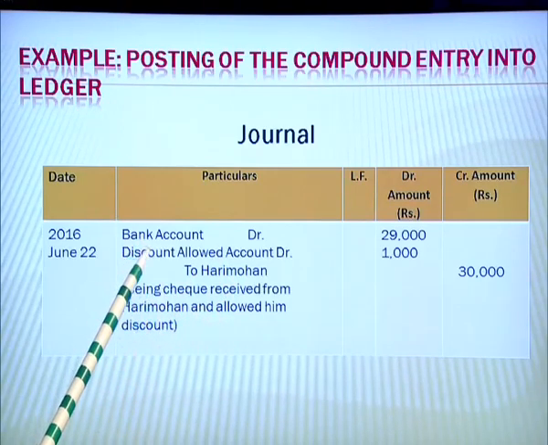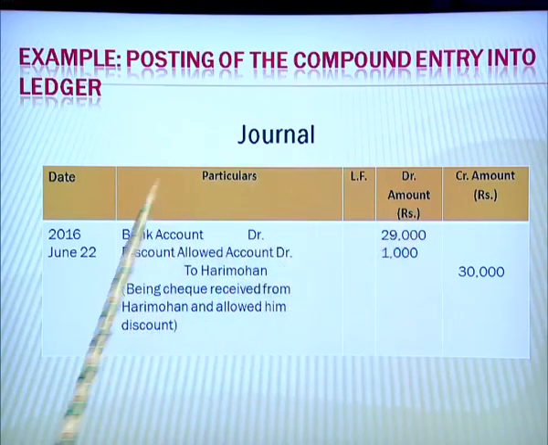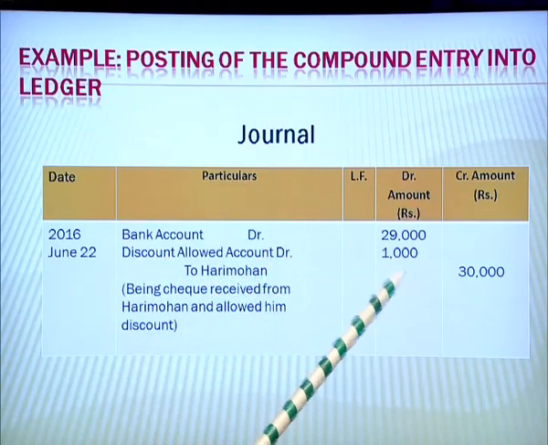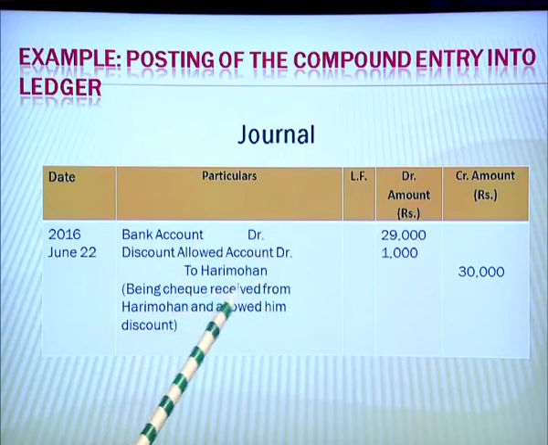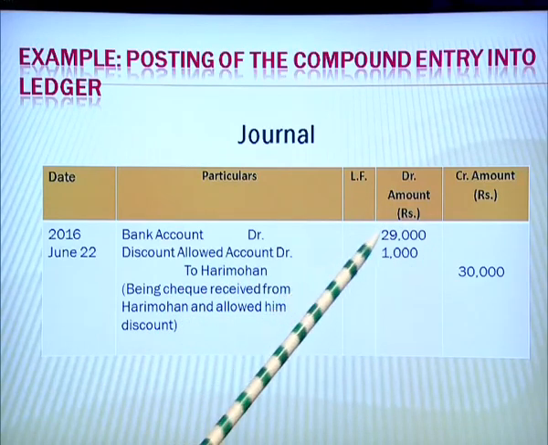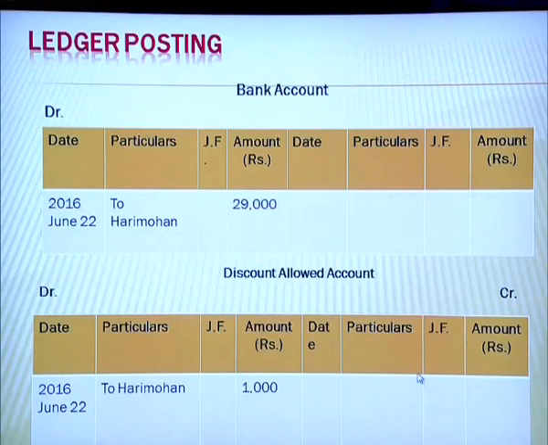So, we will write the entry as: bank account debited, amount of 29,000; discount allowed account debited, amount of 1000 rupees; and the cheque is being received from Hari Mohan. So, to Hari Mohan an amount of 30,000. The total of debit and the total of credit should tally because we are following the double entry accounting system. Now, let us understand how the ledger posting would be done under the ledger accounts.